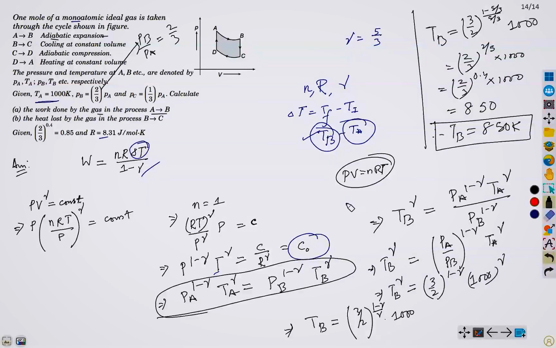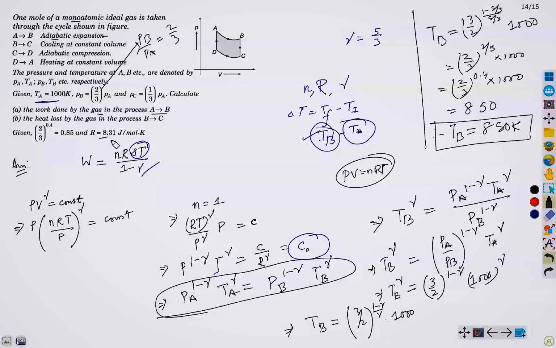We obtain TB from here and we know TA, so now we just substitute the values. Let's go to the next page. Work done W equals nR delta T upon 1 minus gamma. Here n is 1, and R is given as 8.31 joule.